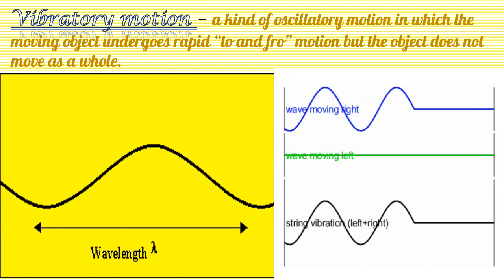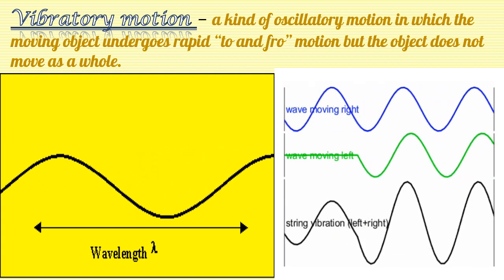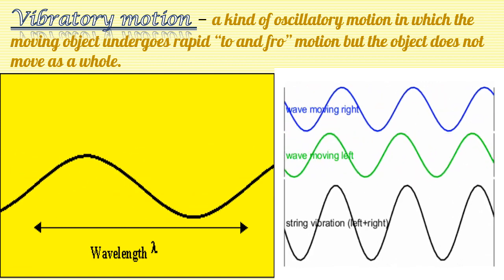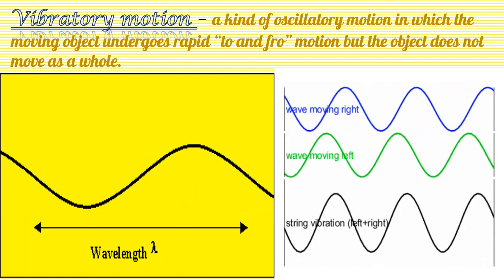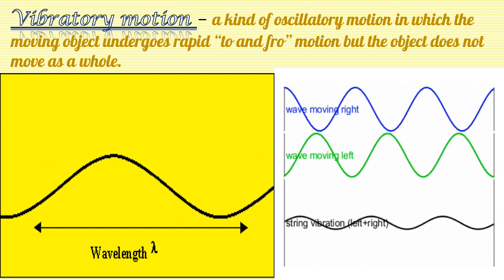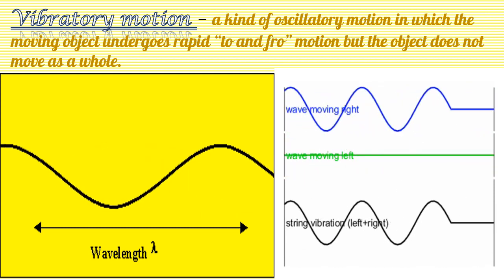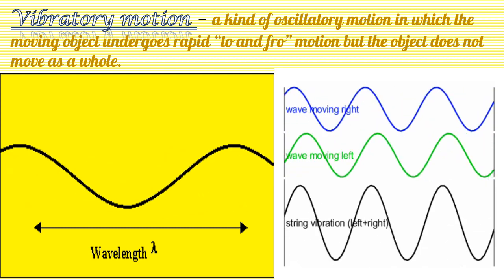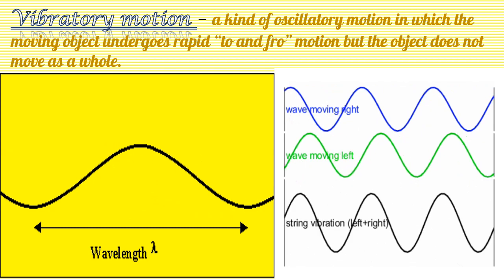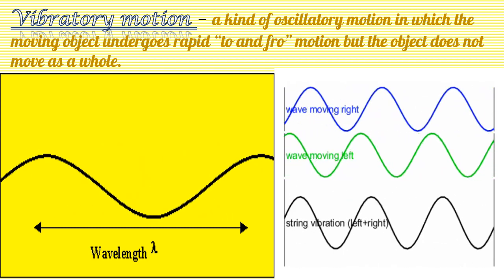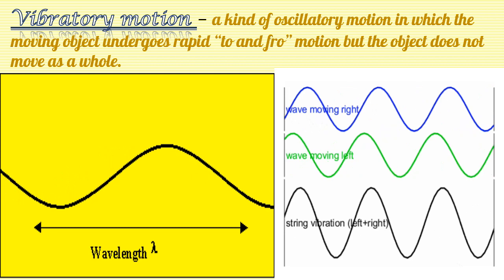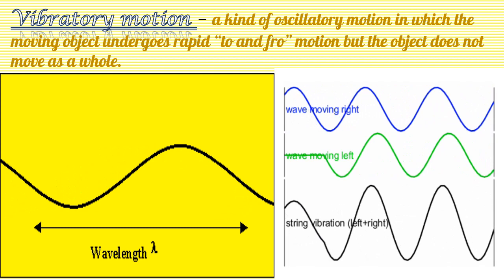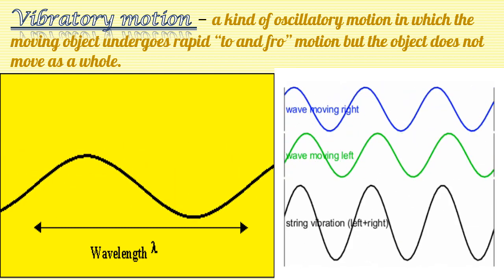So, the next motion is vibratory motion. We had recently learned that in oscillatory motion, the body executing oscillatory motion moves as a whole. So, there is another kind of oscillatory motion in which the body does not move as a whole. That is, the entire object does not move. So, we can say that vibratory motion is a type of oscillatory motion.